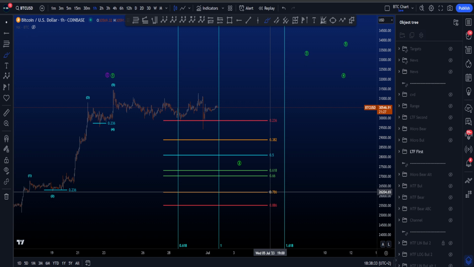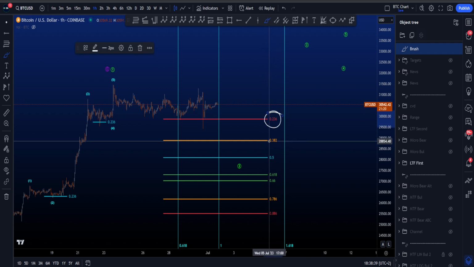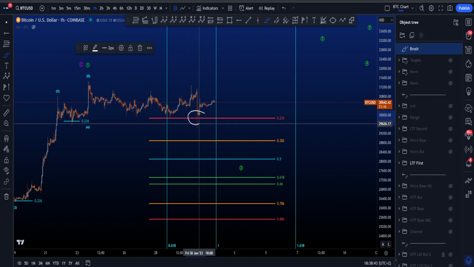currently sitting in between 28k and 26.2k. A rare target for a wave 2 is the 0.382, and a very rare target, only in extreme bullish markets, is the 0.236. As it stands now, price hit the 0.236 for at least a little bit of a bounce.